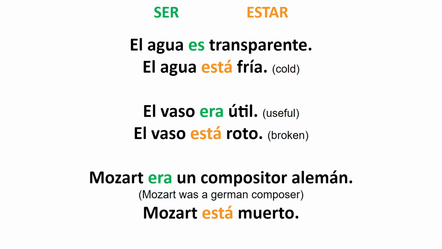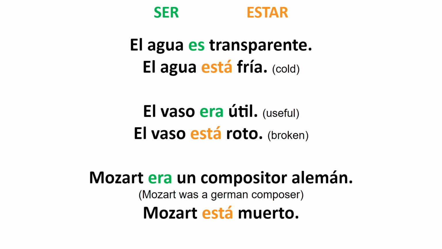But el vaso está roto, the glass is broken. What I'm saying is that broken is not how the glass is supposed to be. But take a look at this example. If the glass is broken, el vaso está roto, that is a permanent thing. I cannot fix it. So even though it is a permanent thing, I still use está because what I'm saying is that being broken is not a normal thing for this glass.